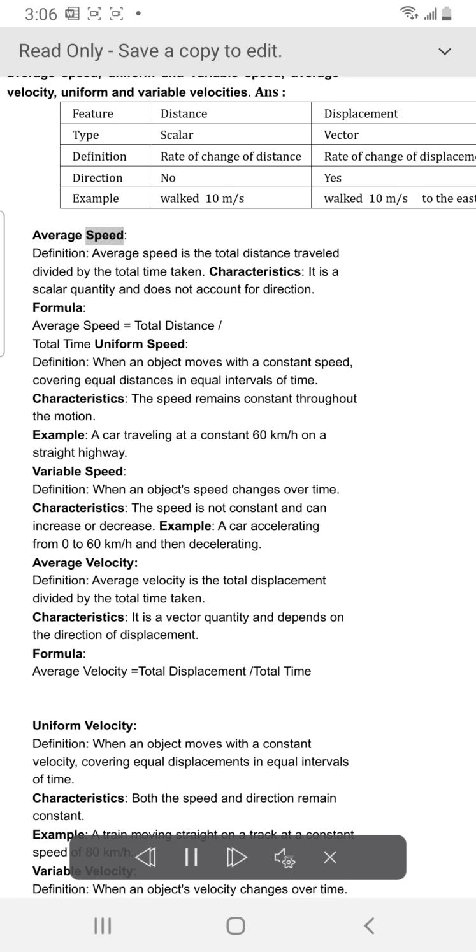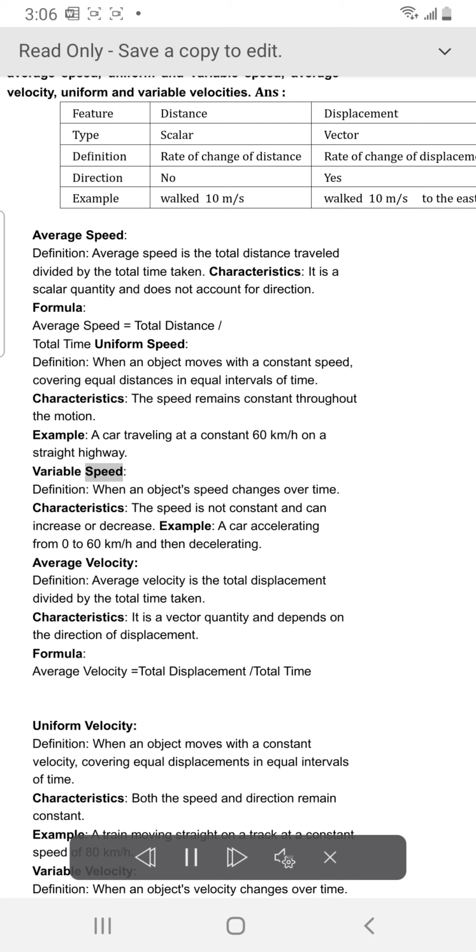Average speed. Definition. Average speed is the total distance traveled divided by the total time taken. Characteristics. It is a scalar quantity and does not account for direction. Formula. Average speed equals total distance / total time. Uniform speed. Definition. When an object moves with a constant speed, covering equal distances in equal intervals of time. Characteristics. The speed remains constant throughout the motion. Example. A car traveling at a constant 60 kilometers per hour on a straight highway.